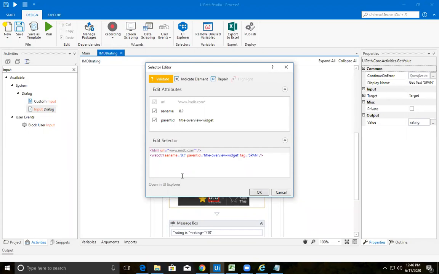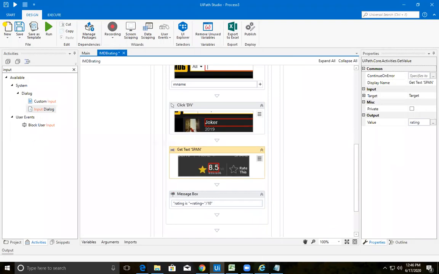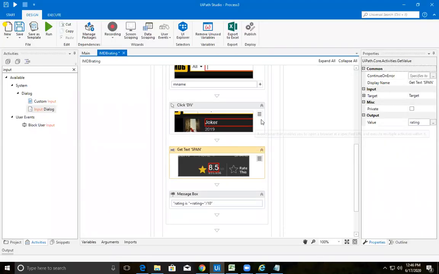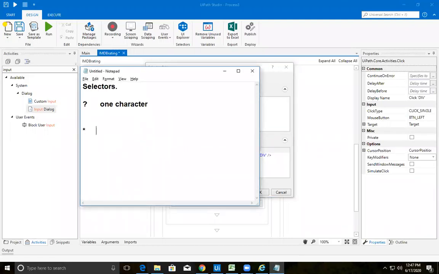Suppose there is a selector like this. If you are providing the name Lego here, what are you capturing there? You are capturing Joker. So Joker is not identifiable here. In order to make that identifiable, in the place of Joker, I can provide an asterisk. Now what is the asterisk for? It is for 0 or more characters. 0 or more characters can be captured.